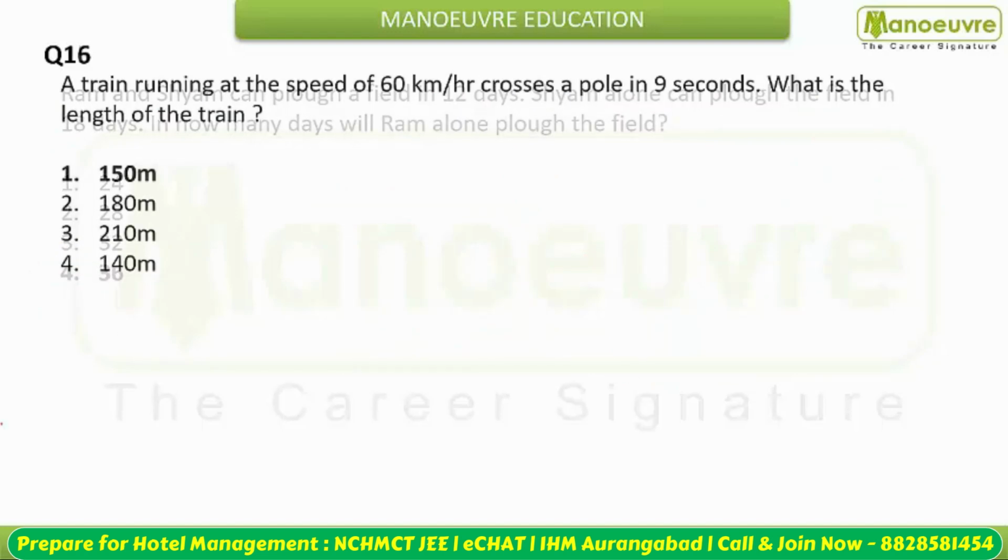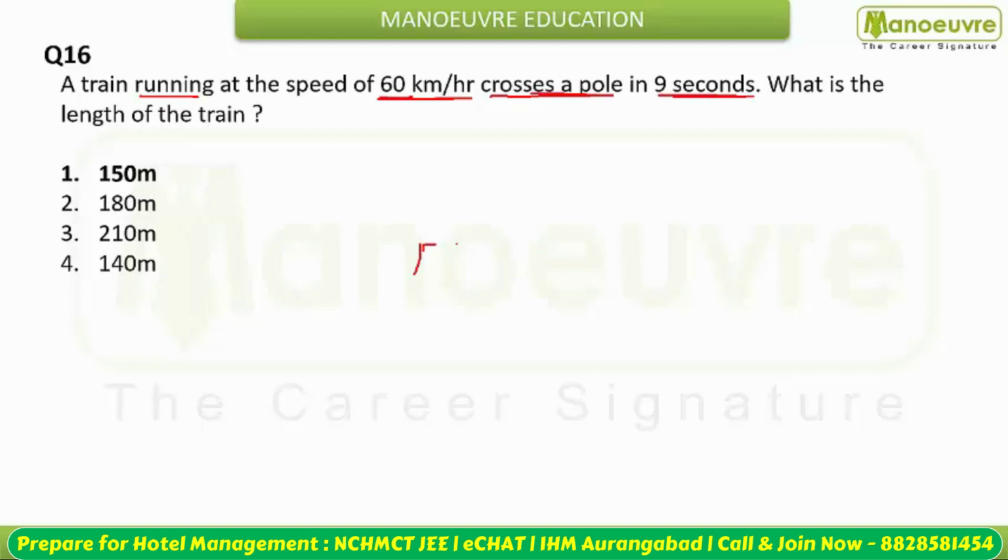Let's move to the next. Next is your: a train running at a speed of 60 km per hour crosses a pole in 9 seconds. This is your train. You are given that it crosses a pole in 9 seconds. That means it covers its own length. Now you have to find the length of the train.